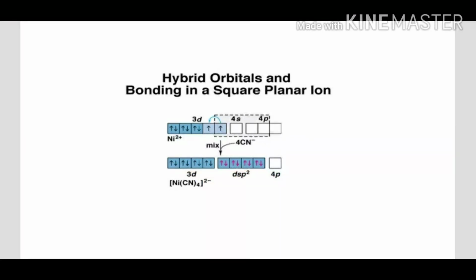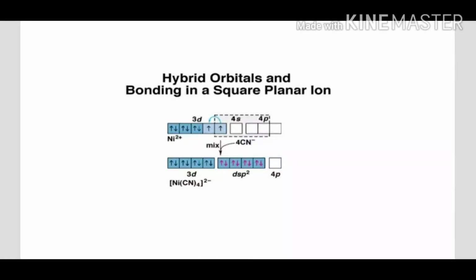Next, we have to see how a square planar complex is formed by the valence bond theory. You see, this is a nickel complex, the tetracyanonickelate(II) ion. How is this complex formed? The nickel 2+ ion has a d8 configuration. So all 8 electrons are filled in the d orbitals: the first 3 orbitals are paired up, and the last 2 orbitals have 1 electron in each.